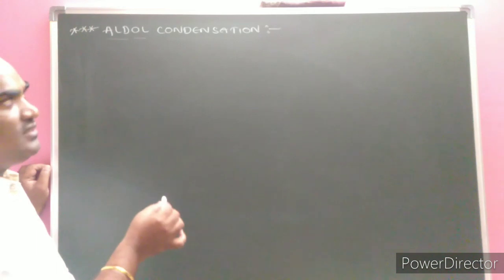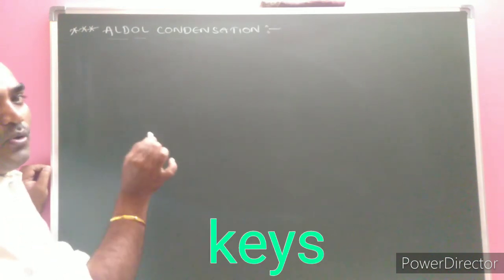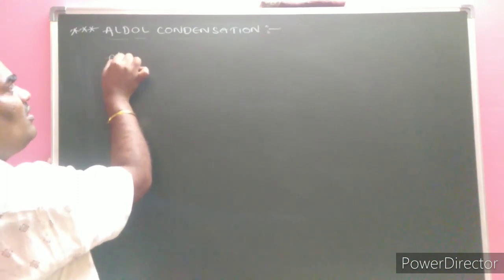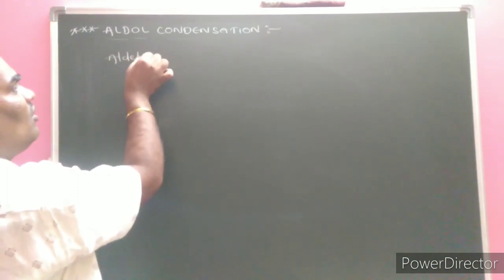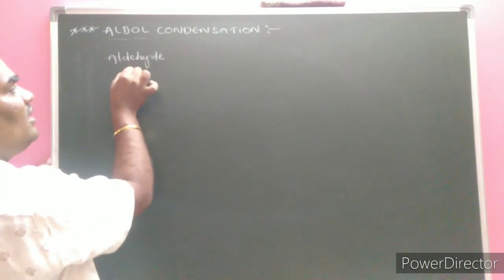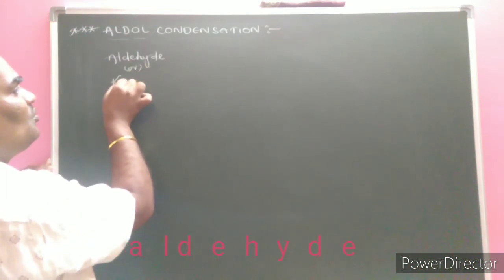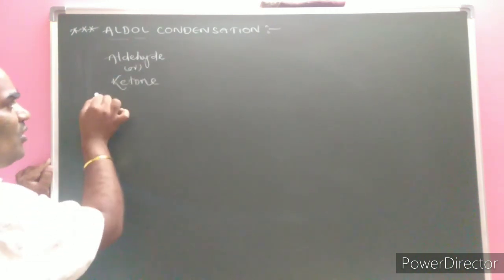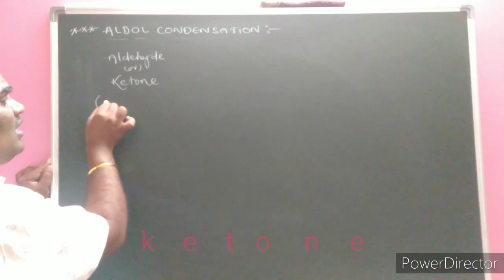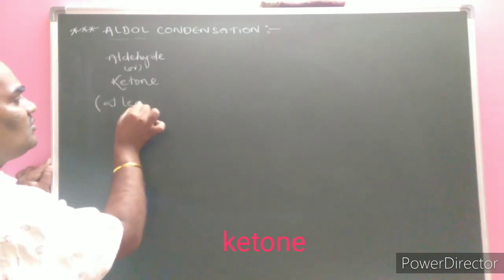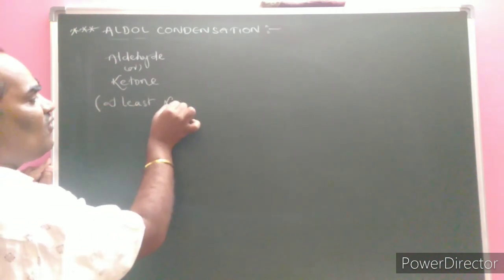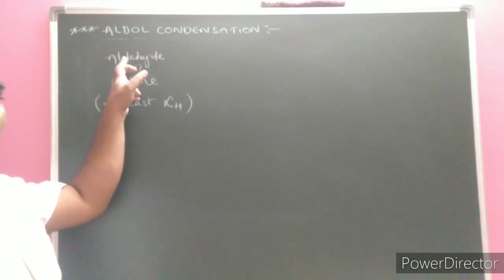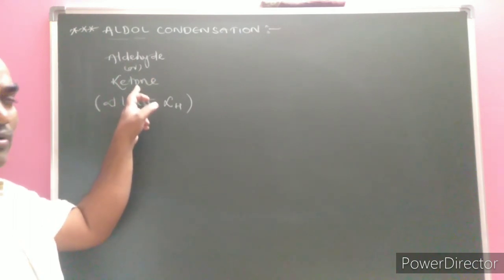Now, the definition: the carbonyl compounds. Carbonyl compounds are nothing but aldehyde or ketone. What is the prime importance? There should be at least one alpha hydrogen atom. Carbonyl compound is collectively known as aldehyde or ketone.